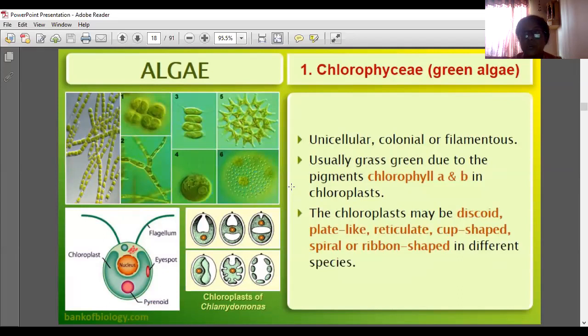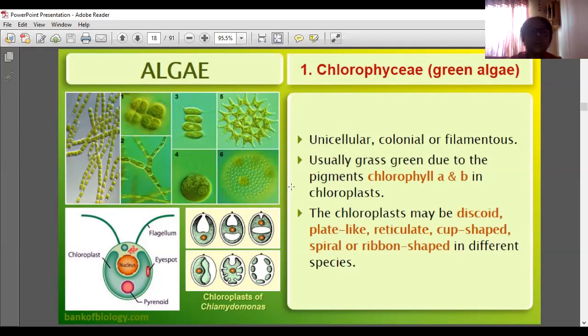Why is it grass green? Because of the presence of both chlorophyll A and chlorophyll B. Four components are there in chlorophyll: chlorophyll A, chlorophyll B, xanthophyll and carotene.